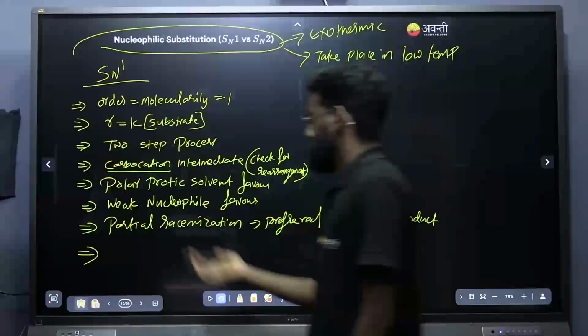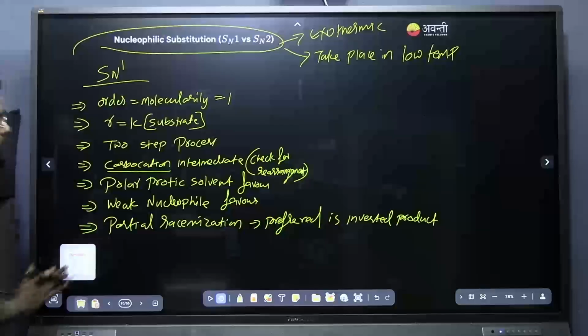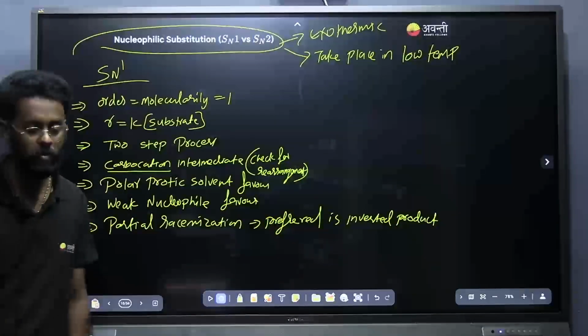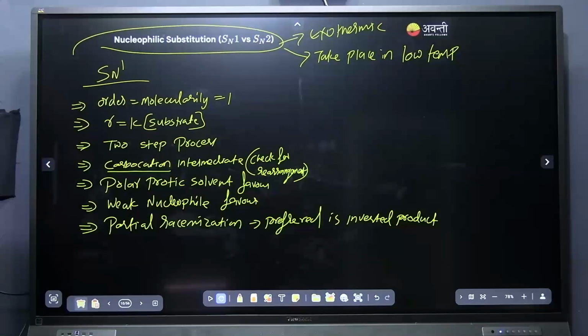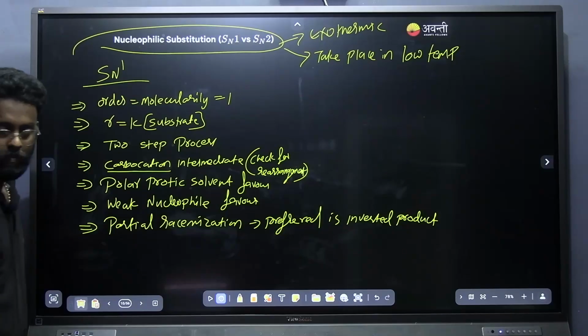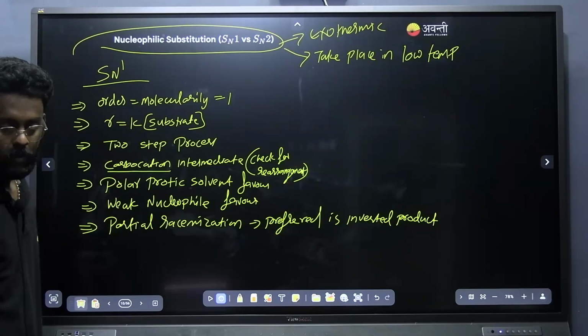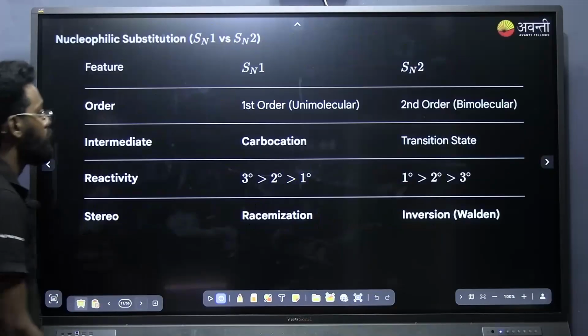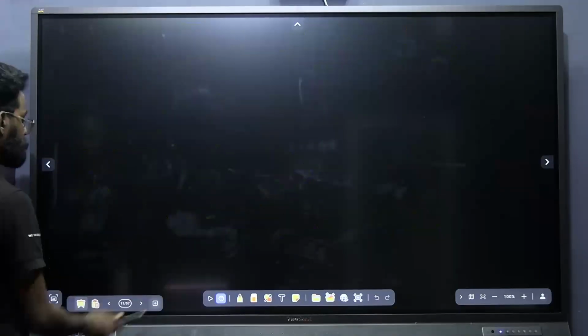And now we will be going to some examples of SN1 reaction. Have you noted down all these points? All are important points. Questions can be asked from any of these things. Shall I move? Students, shall I move to the next? Have you noted down? Yes, thank you. Okay, now we can go through some of the examples.